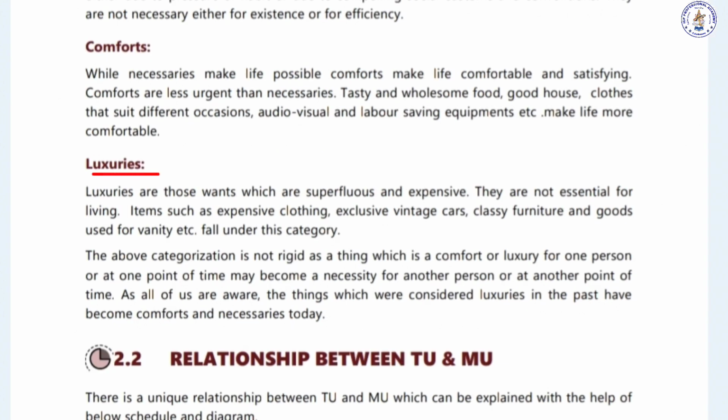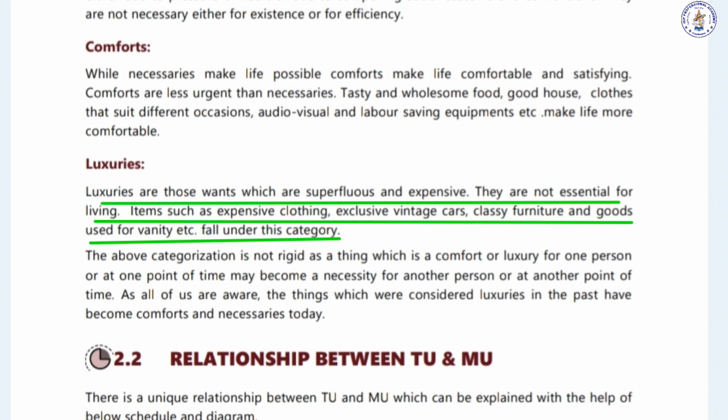Next is luxury. Luxuries are those which are very expensive and superfluous, because he lives in a society, or to show his status, or for his level of income group, he needs certain goods. So that is what is said to be luxuries.